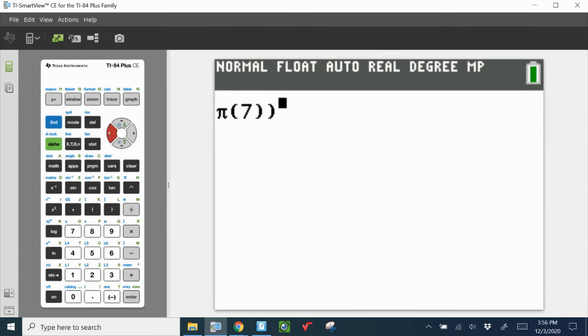Oops, I got too many parentheses. It's going to yell at me. If you ever need to delete just one number, this little key right here is how you delete just one number.